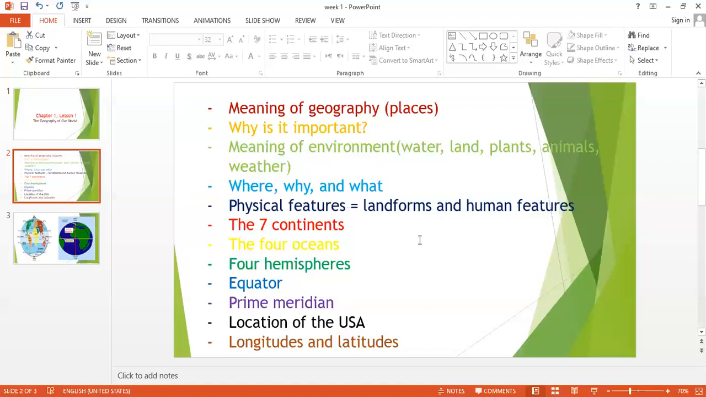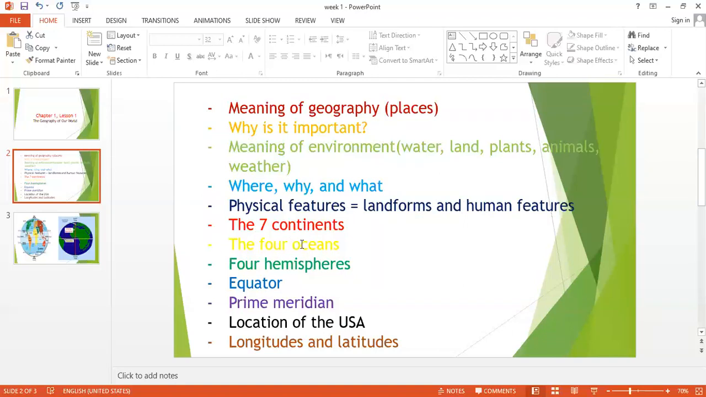So the physical features or the landforms are different from human features. Why? Because human features, from its name, I said human. What is the meaning of human? Human means anything related to people. Their language, their religion, their food, their jobs, their beliefs, their culture, their buildings. So anything related to people means human features.